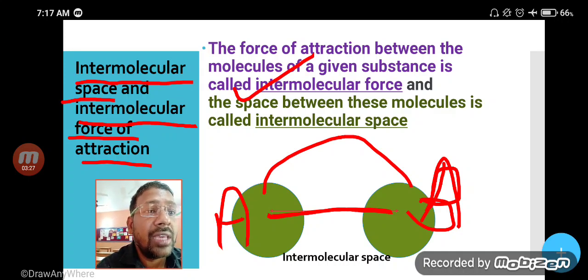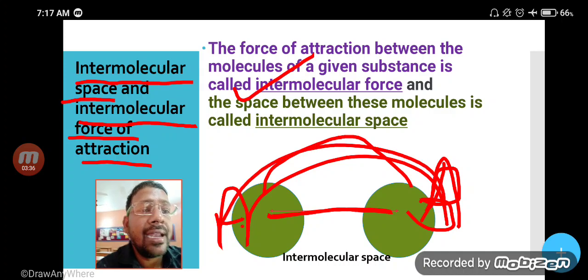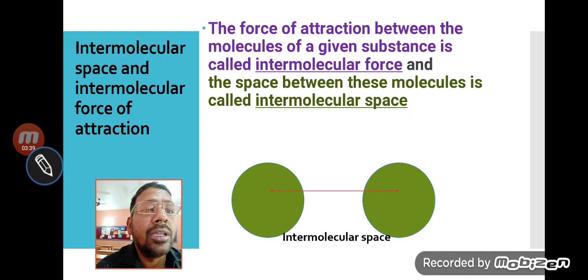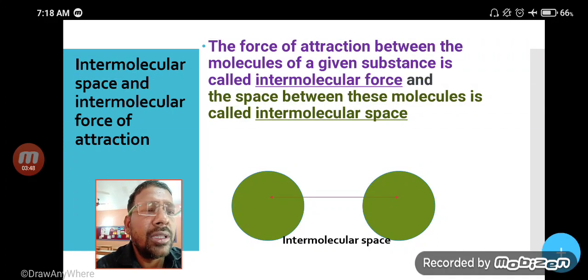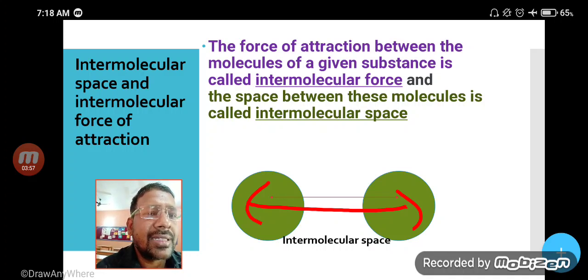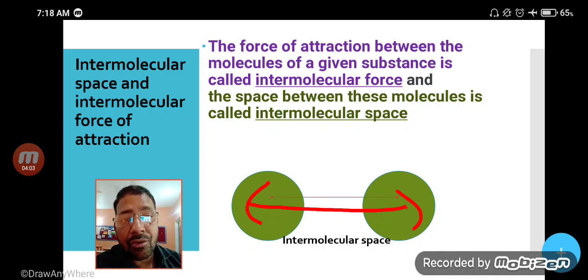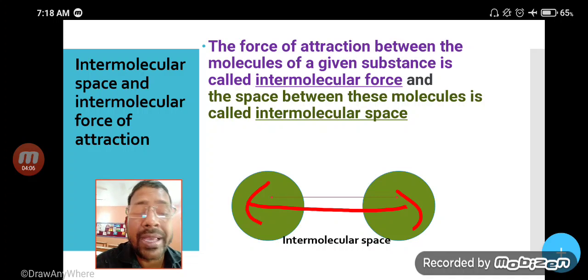Means the attractive force between A and B is called intermolecular force of attraction, and the space between the molecules is called intermolecular space. Here you can see what is intermolecular force of attraction and what is intermolecular space. Space will increase, attraction will decrease.